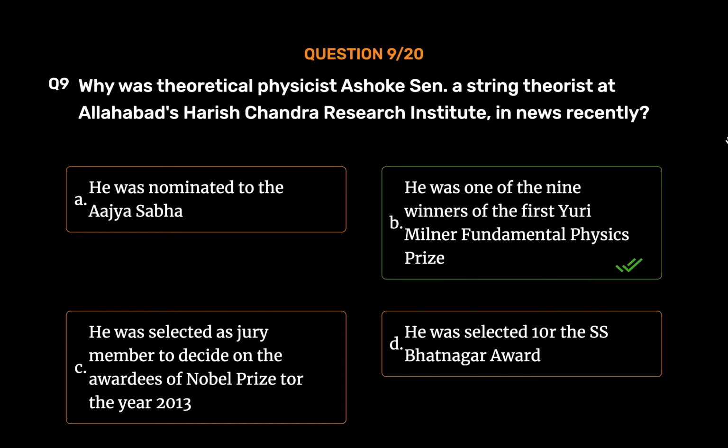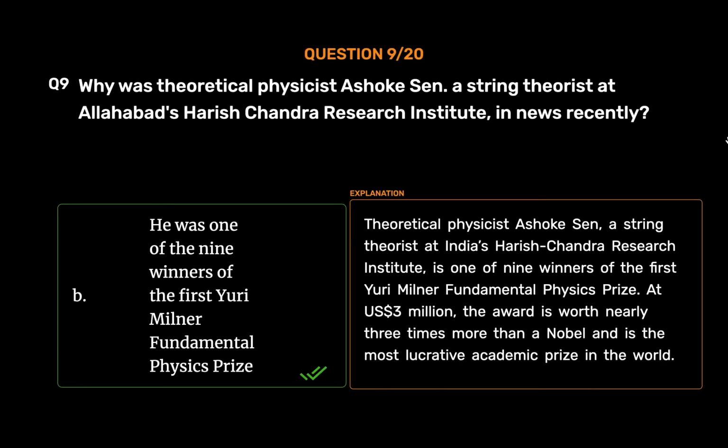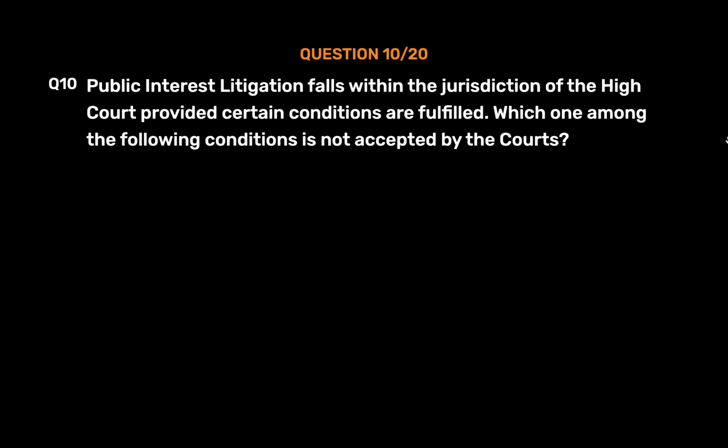He was one of the 9 winners of the first Yuri Milner Fundamental Physics Prize. Theoretical physicist Ashoke Sen, a string theorist at India's Harish Chandra Research Institute, is one of 9 winners of the first Yuri Milner Fundamental Physics Prize. At $3 million, the award is worth nearly 3 times more than a Nobel and is the most lucrative academic prize in the world.